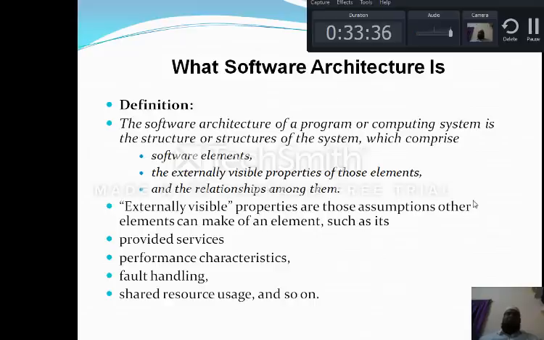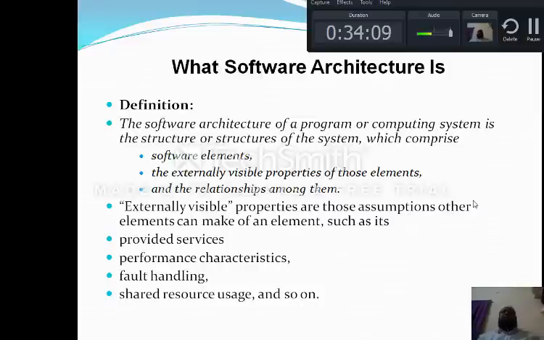Now I am going to discuss software architecture. Till now we have not come across the definition of an architecture. Now, the software architecture of a program or computing system is the structure or structures of the system, which includes software elements, the externally visible parts of those elements, and the relationships among them.